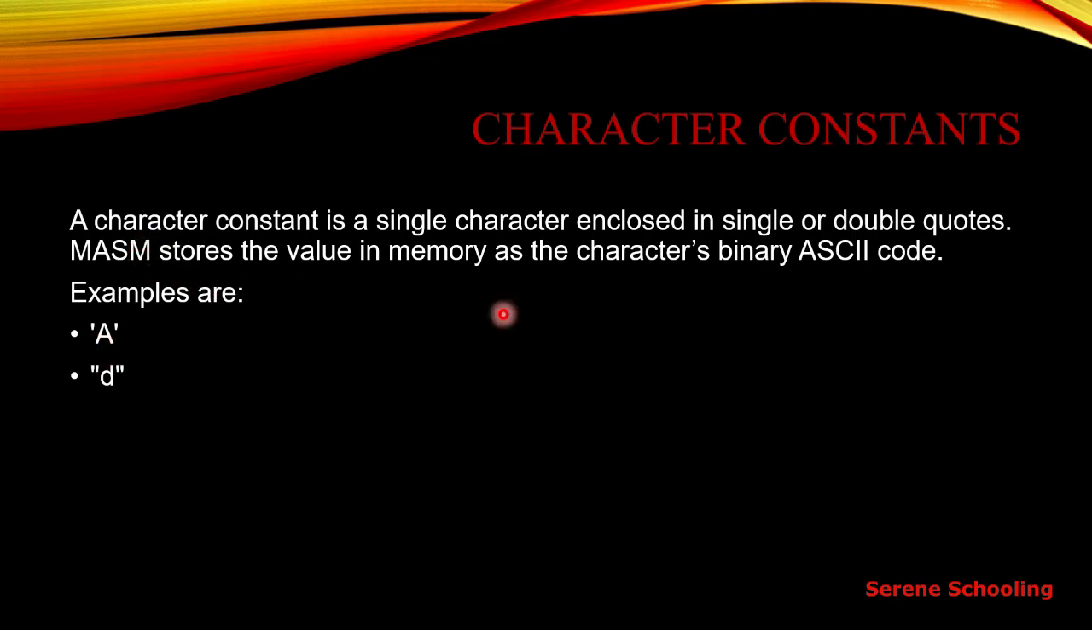MASM stores the value in memory as a character's binary ASCII code. Here we are seeing A, right, but in memory it's not going to be stored like this. The binary, or you can say the ASCII code of this capital A, is going to be stored in memory. We know that the ASCII code of this A is 65, so memory is going to store the binary form of 65. Okay, that's how character constants are stored in memory.